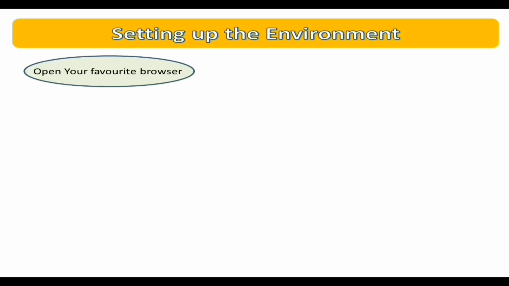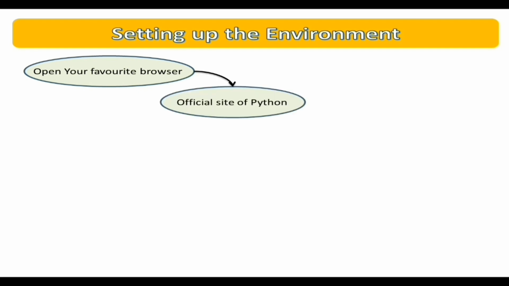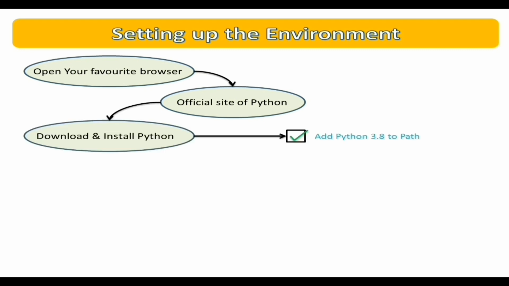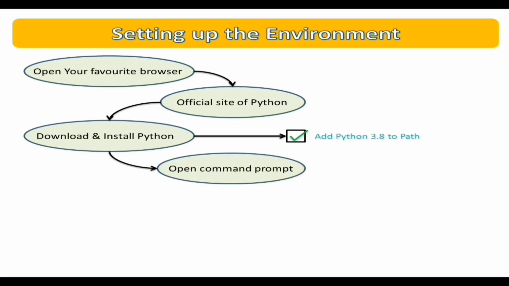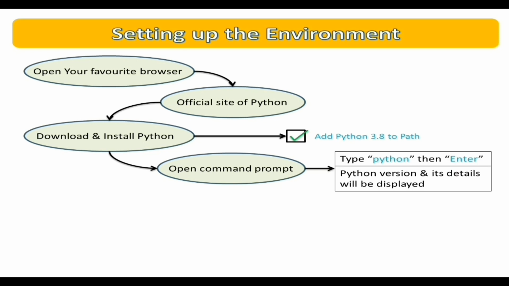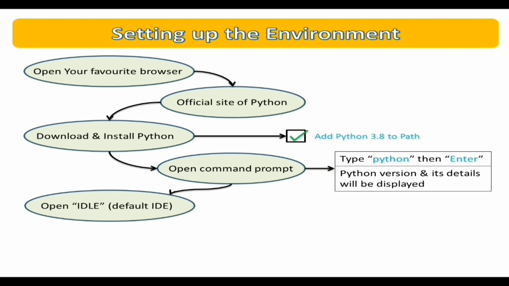Now we shall see how to set up the Python environment. First, go to your favorite browser. In my case, I'll be using Google Chrome, to visit the official site of Python for downloading the setup file. While installing, do not forget to click the checkbox that says Add Python 3.8 to PATH. After installation is complete, open the command prompt and type in python in lowercase and then enter. If installed properly, the Python version will be displayed. IDLE is the default IDE that comes with Python for writing code in Python.